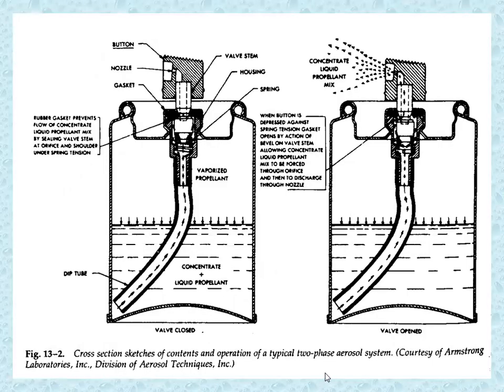Then this is the diagram, the cross-sectional area of an aerosol preparation, before actuation and after actuation, showing how the liquid comes out. This arrow indicates the vapor pressure. Vaporized propellants are there, and this is the liquefied propellant containing the drug. This is the dip tube, and when we press the actuator downward, liquid comes out, and we get a spray pattern.